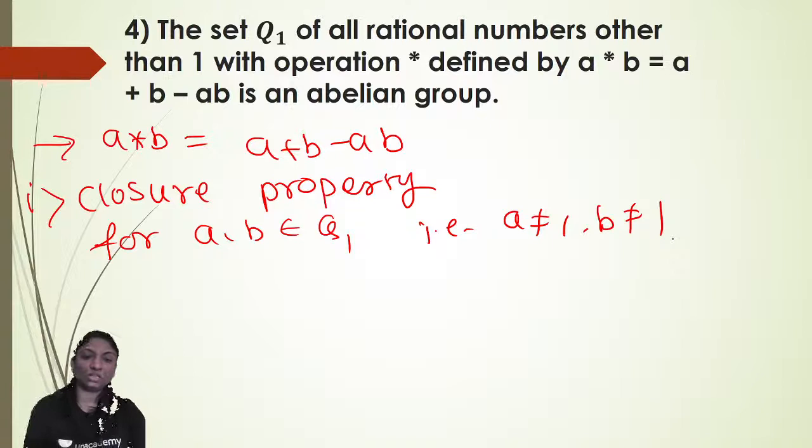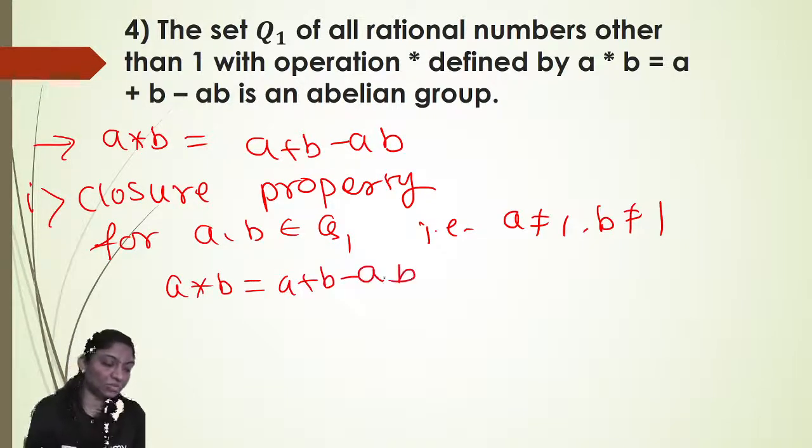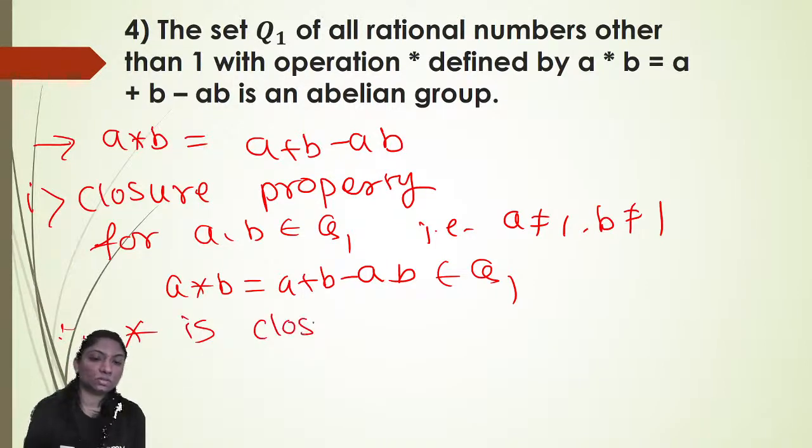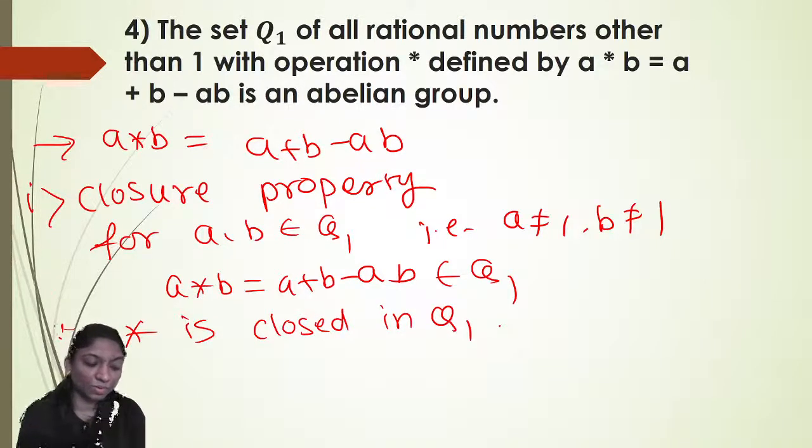Now as A star B is equal to A plus B minus AB, which is well defined, it also belongs to Q1, which is other than 1. Therefore star is closed in Q1, so the closure property holds.